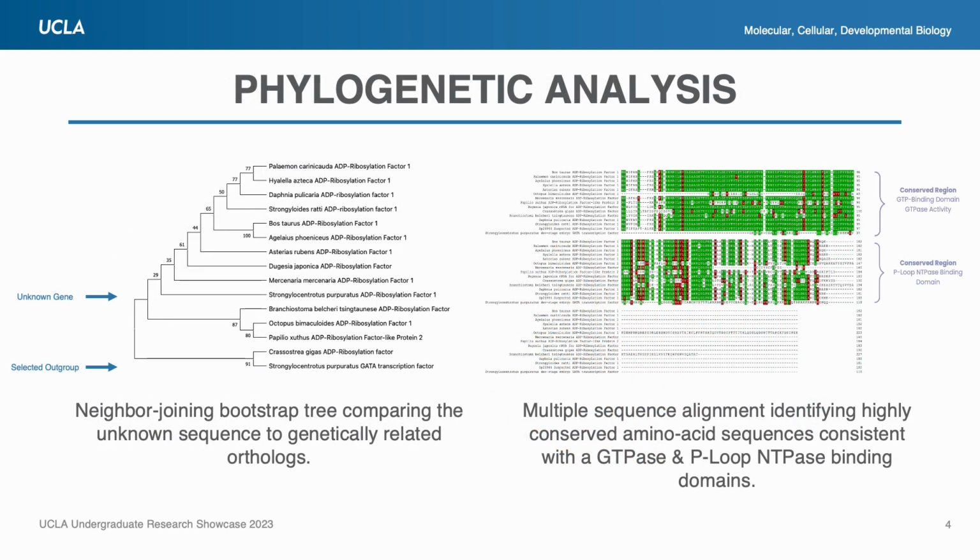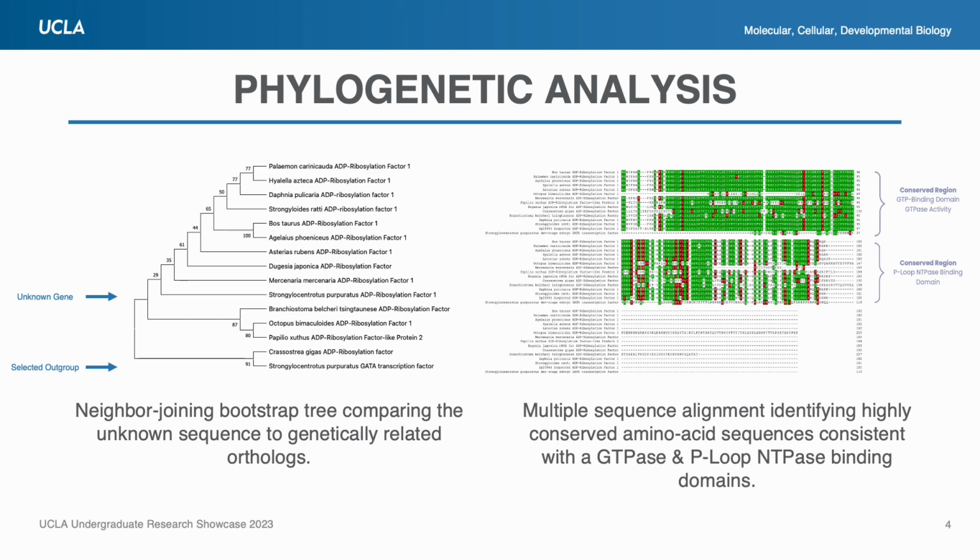Now, initially, to gain further insight into the potential identity of this unknown gene, the nucleotide sequence was subject to a bioinformatics query against the BLAST-N database. This revealed a high level of sequence similarity to a gene sequence that is found in the purple sea urchin ADP-ribosylation factor enzymatic family. To further confirm this, a phylogenetic tree, along with a translated amino acid sequence analysis, was conducted. After constructing a neighbor-joining bootstrapped phylogeny tree, the trend reflected expected traditional animal phylogeny, which provided additional evidence in support of the suspected gene identity indeed being correct.